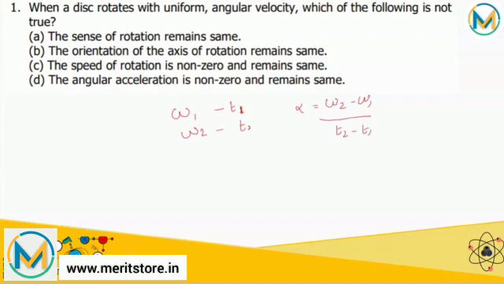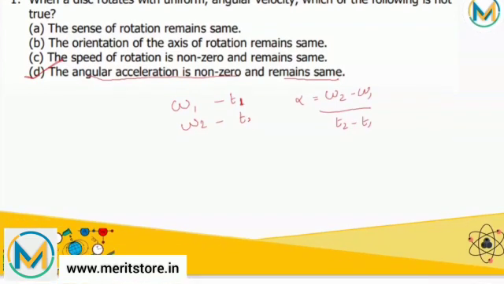Now when the disk is rotated with constant angular velocity, angular acceleration of the disk is 0, because we know that angular acceleration alpha is equal to change in omega upon change in t, where here omega is constant, so the change will be equal to 0. So the correct answer for this question is option D, that angular acceleration is non-zero and remains same. Correct answer for this question is option D.